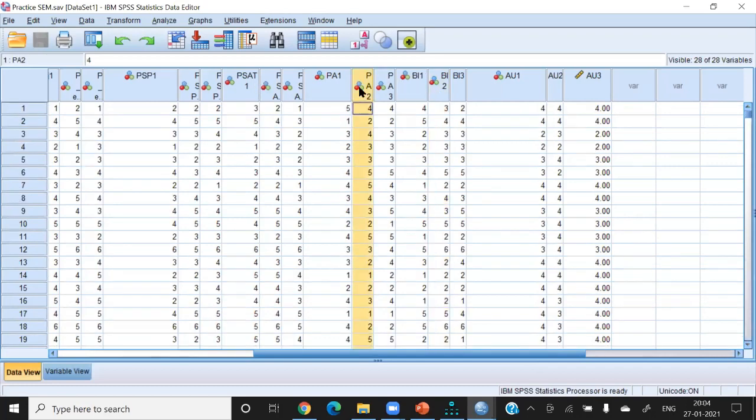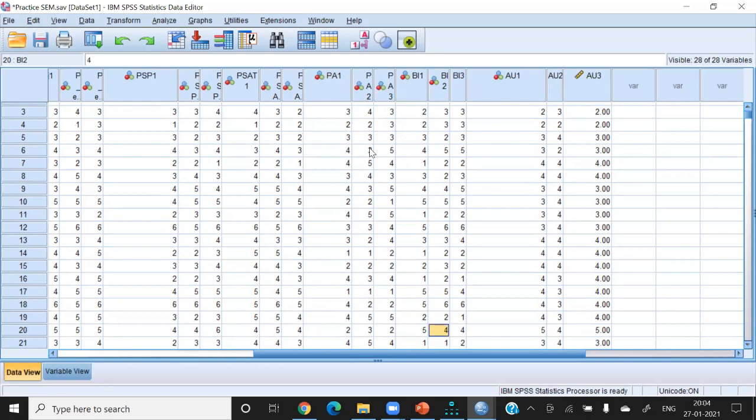Now the problem is that whenever these two numbers are the same, I have to change it. Like you can see that this is 3, this is 3, 3 and 3. So I will change it so that I can show you how this will change the modification. I will change not all, only a few of them, just to show how model fit can be improved.